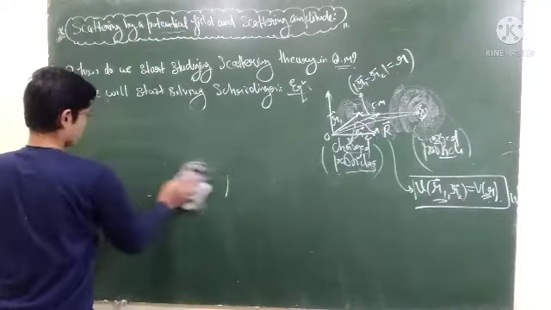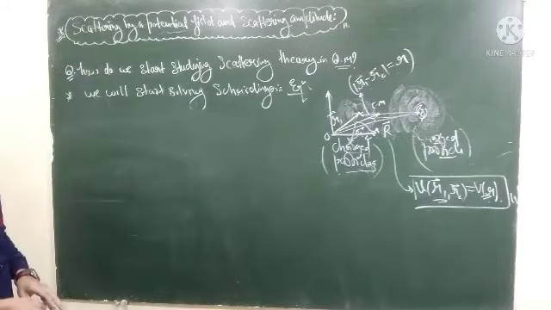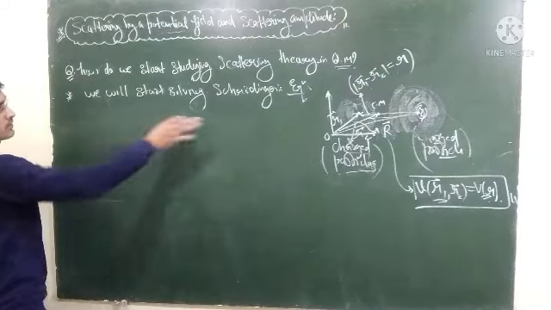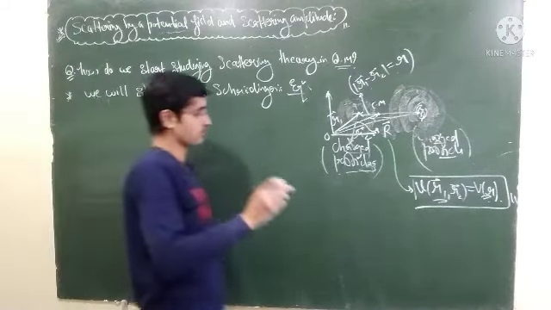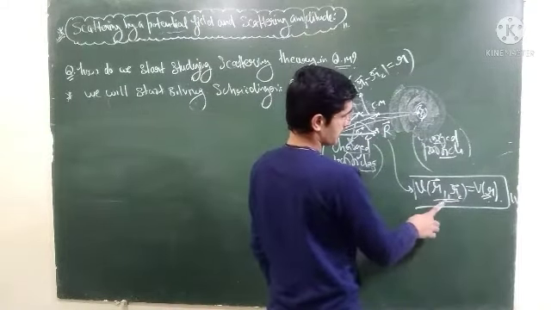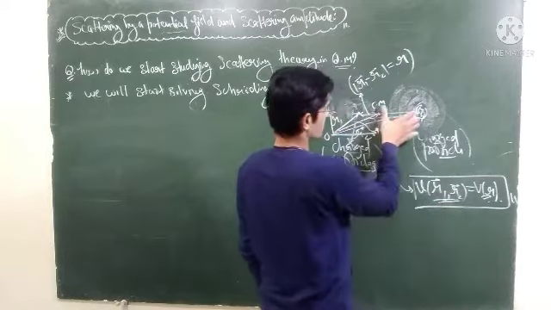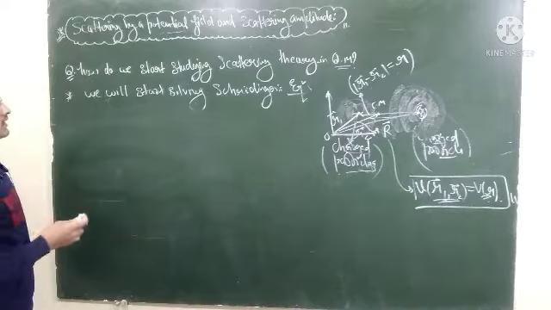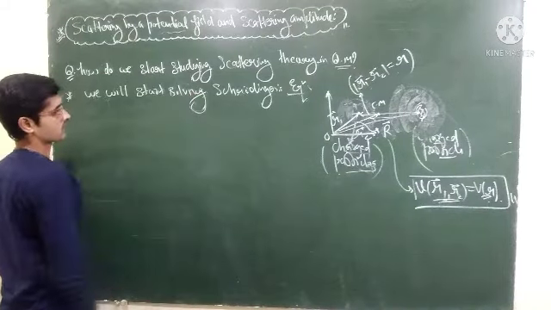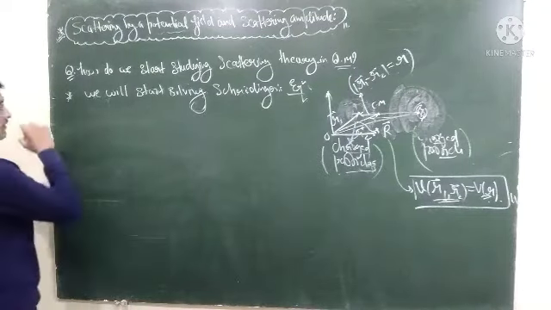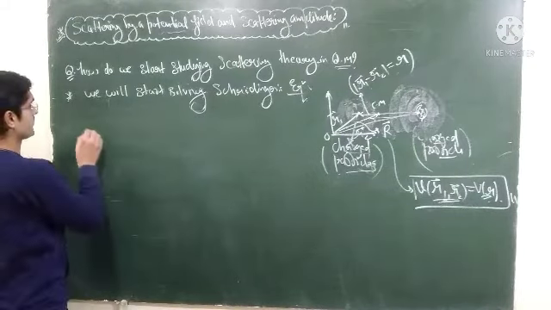Now we have to write the Schrödinger equation for this system, which has two particles, right? One more thing is that we are assuming the potential between them is a time independent potential. So if the potential is time independent, then the states of this system will be stationary states, and we have studied stationary states in the first or second lecture of the approximation methods. If you are not familiar with those kinds of states, then you can go and check that lecture.